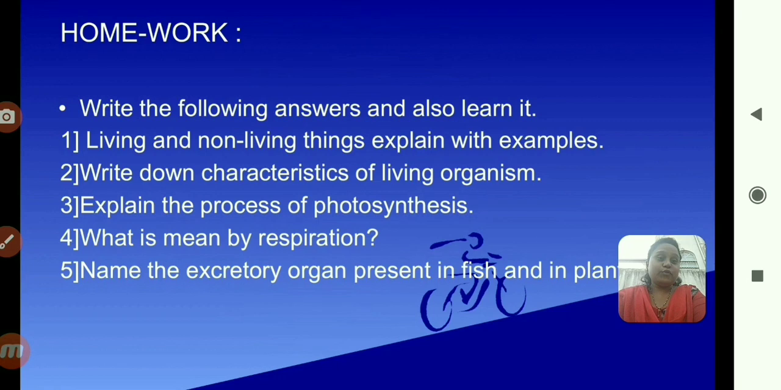So here is some homework for you. What about the summary of the lesson? Today we discussed living things, non-living things, their examples, and the characteristics of living things: the first characteristic is growth, then respiration, excretion. These are the characteristics of living organisms. So here some questions are there; you have to write the answers and also learn those questions and answers.